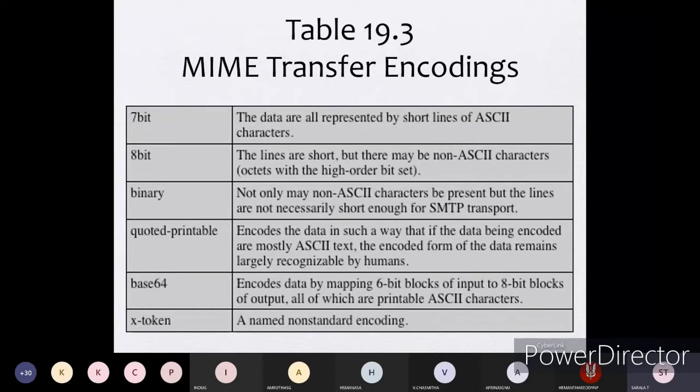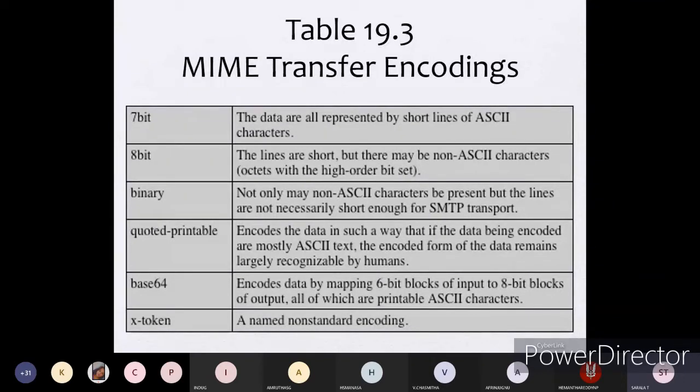MIME transfer encoding with respect to 7-bit means that the data is all represented by short lines of ASCII characters, because ASCII is represented using 7 bits of data. If you are going for 8-bit data, where 8-bit information is there, then the lines are short, but there may be non-ASCII characters also. If it is a non-ASCII character, the higher bit will be 1. That is represented in terms of 8 bits.